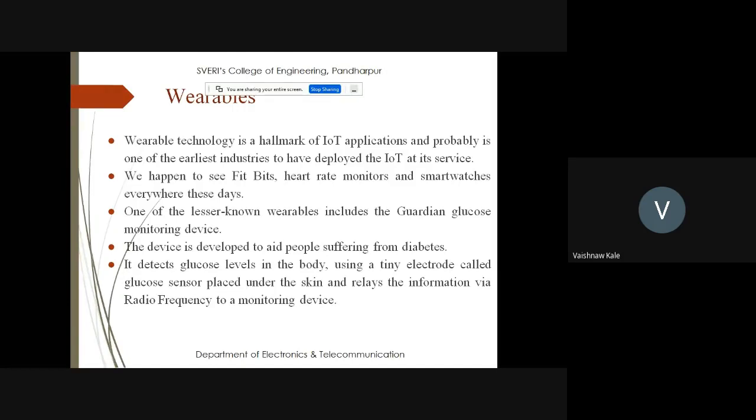If you want to calculate the sleeping time, means how much deep sleep you have, how much normal sleep you have, you can also calculate that. These devices also calculate your heart rate, your blood pressure, then your sugar, and beyond that, how much you walk, the number of steps, can be calculated with the help of wearables. Is it clear?